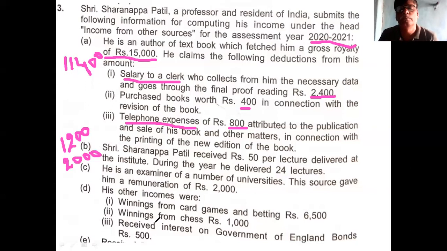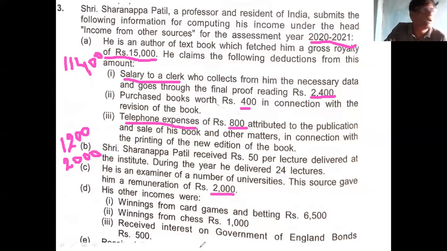Examination remuneration means paper setting, paper valuation, external exam duty, squad duty, exam supervision duty, like this. University exam duties. He received rupees 2000. This 2000 is income from other sources.